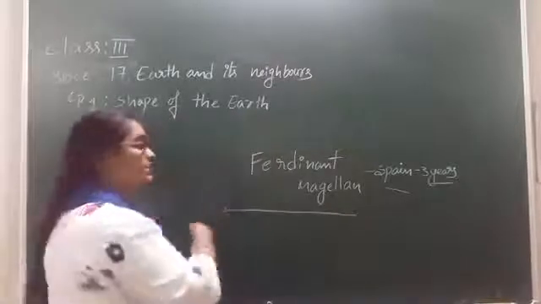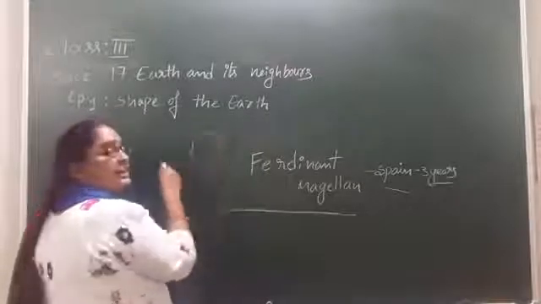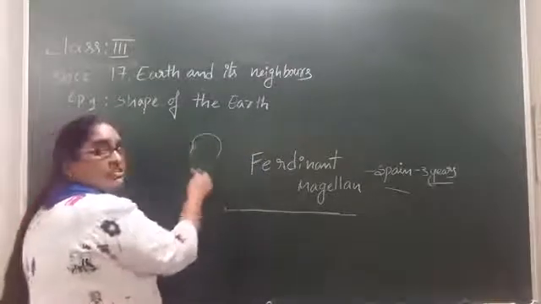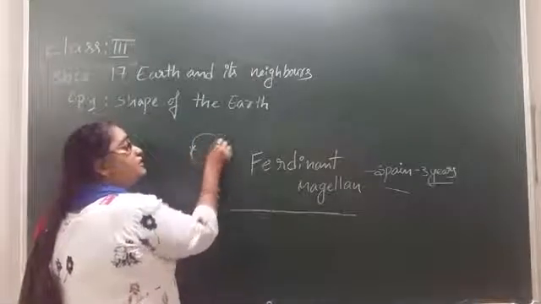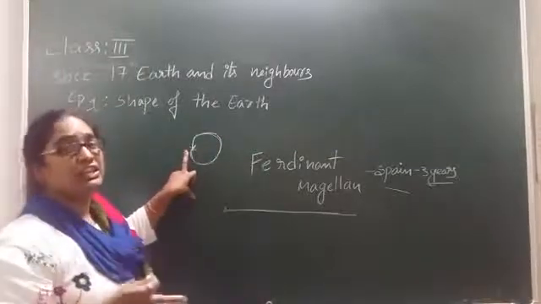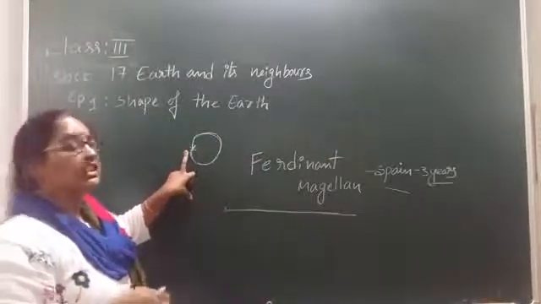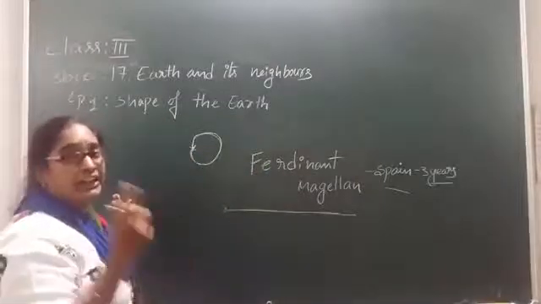After 3 years, he again reached the same place where exactly he started. Why? Because he traveled in one direction and again reached the same place where he started. So that is the reason that Ferdinand Magellan has proved that earth doesn't have any edges.